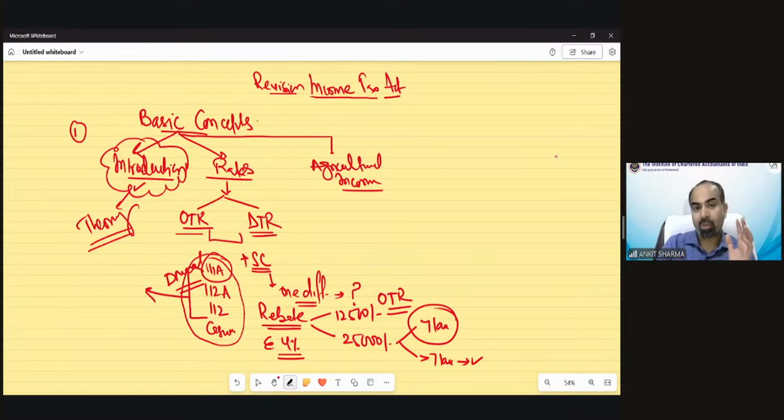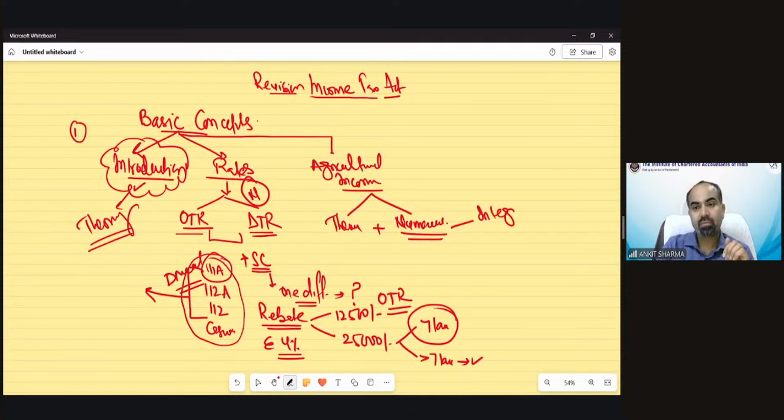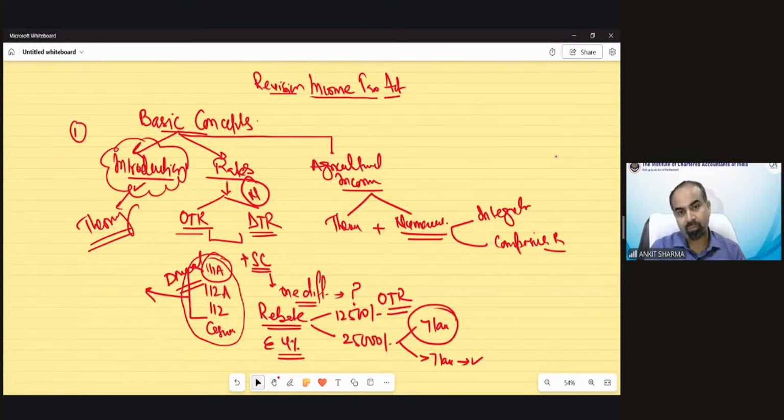The rates topic is connected with numerical provisions, but agricultural income has both concepts, theoretical as well as numerical. In numerical, there are concepts like integration. There are concepts like composite business, etc. So this is the main component, or we can say ingredient, of the basic concept chapter.